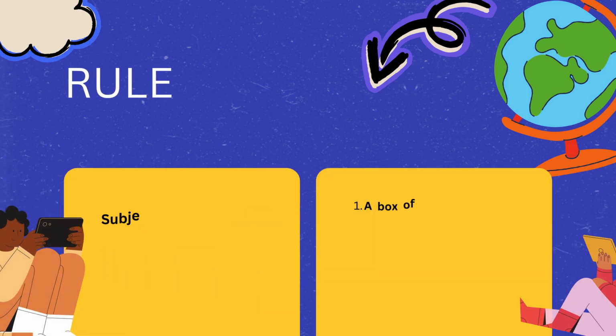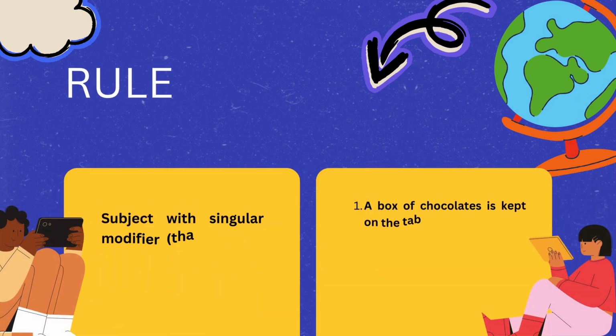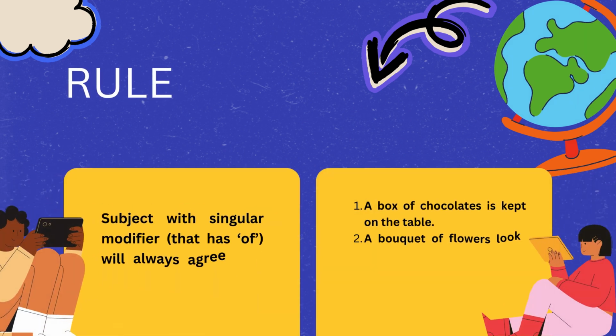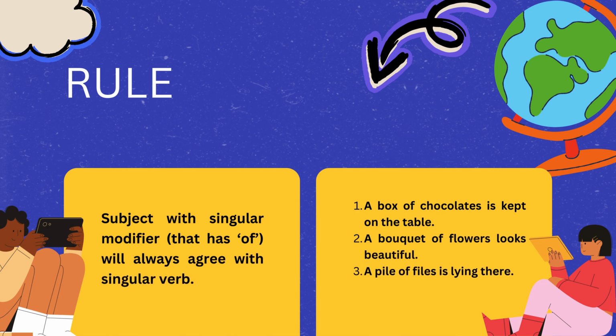The second rule is whenever a subject is joined by a modifier which has of, even if the subject is plural, but you would see a box of, a bouquet of, a pile of. That means one box of chocolates. So the verb will be singular because this subject is considered to be singular. A box of chocolates is kept on the table.